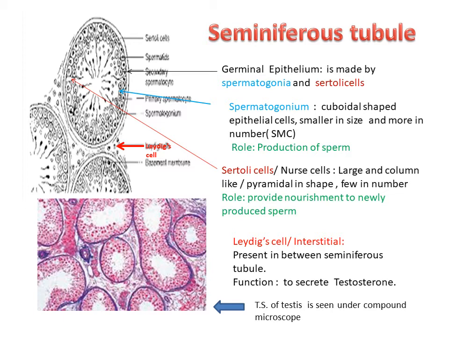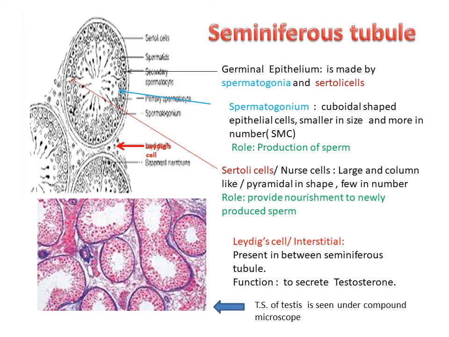Then this spermatogonium undergoes cell division. That process is known as spermatogenesis, and sperms are produced. So production of sperm is the function of spermatogonium or sperm mother cells.